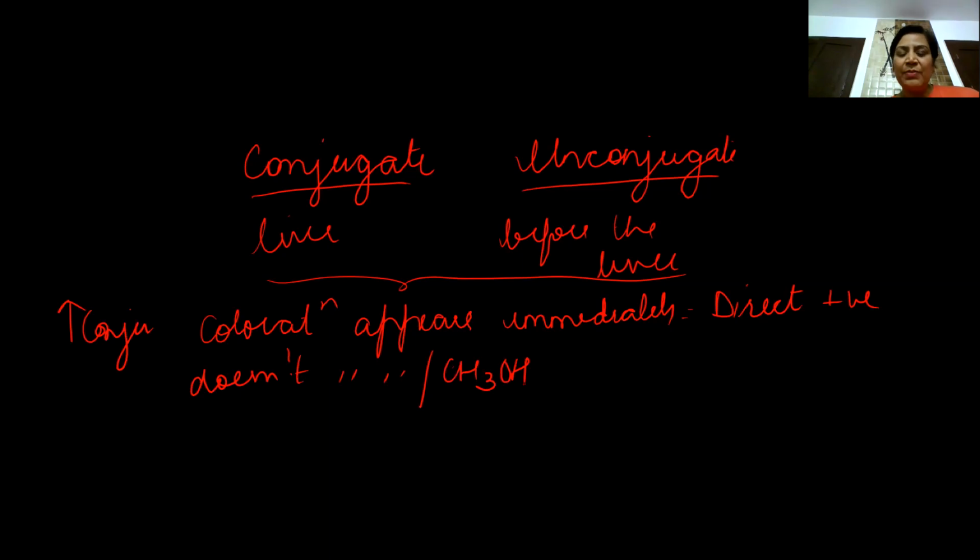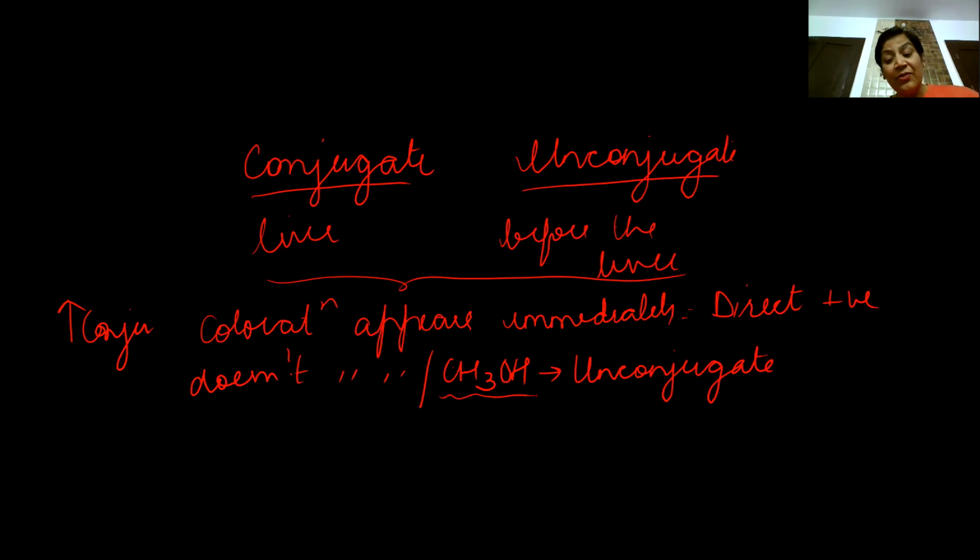So the function of this methanol is this: I told you that bilirubin is a lipophilic molecule, of lipid-like nature. So it is dissolvable in these non-polar solvents only. So if coloration is not appearing immediately, we add methyl alcohol. So whatever amount of unconjugate bilirubin is there, it will be solubilized in methyl alcohol.